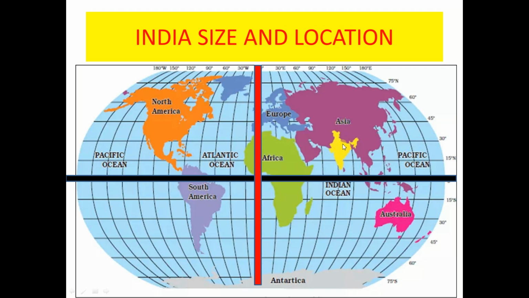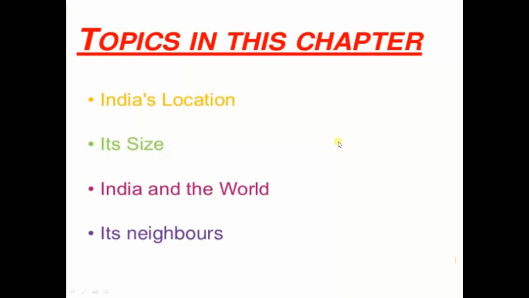Okay. Now here we have the important topics related to the chapter, or the objectives that we will learn in this chapter. First one is India's location, then its size, India and the world, and its neighbors.